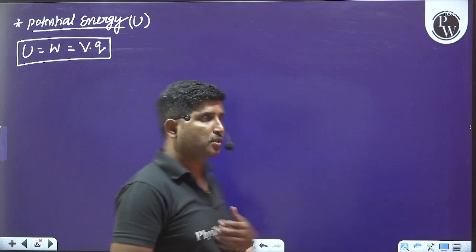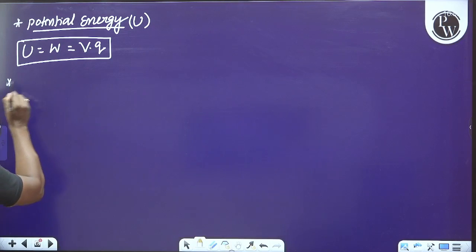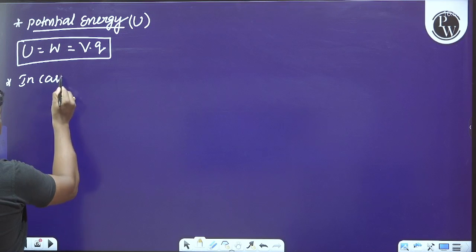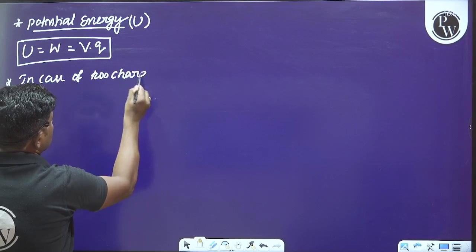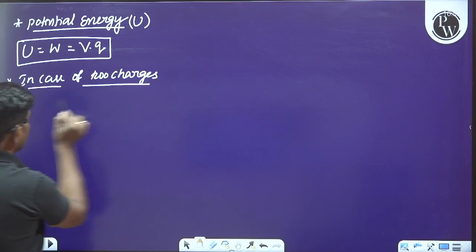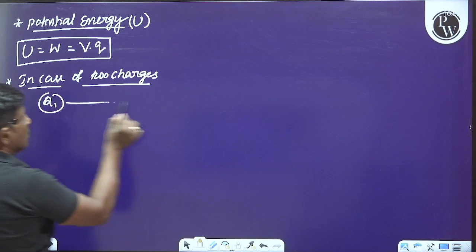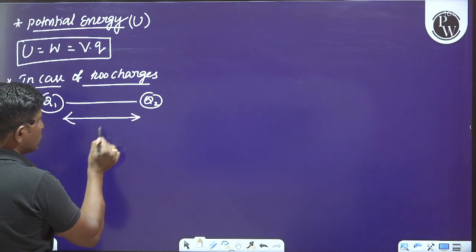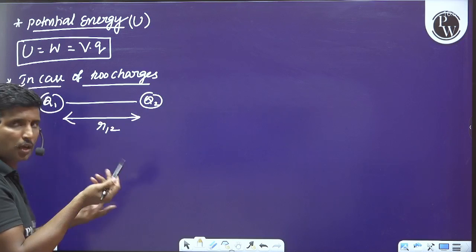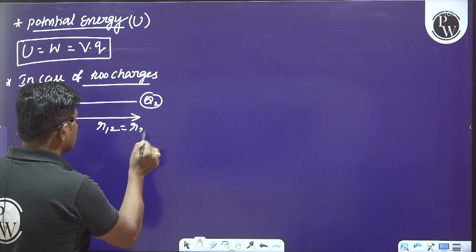For the simplest system, in case of two charges, let us say Q1 is one charge and Q2 is another charge. They are separated by a distance, let it be R12 or R21. Anyway, we can write.